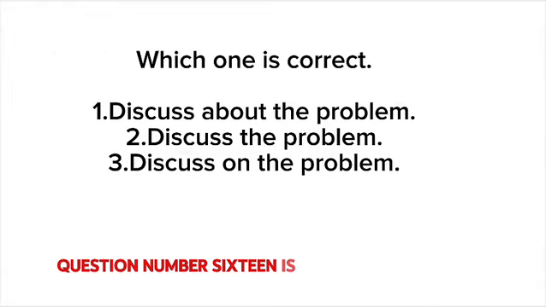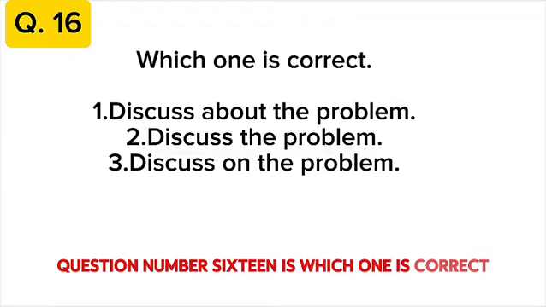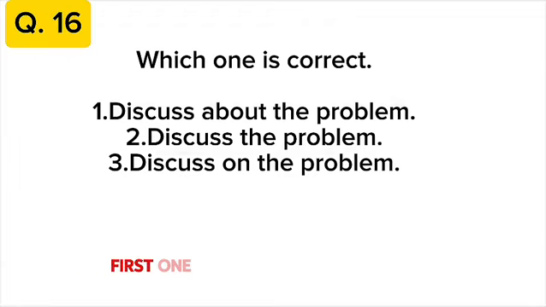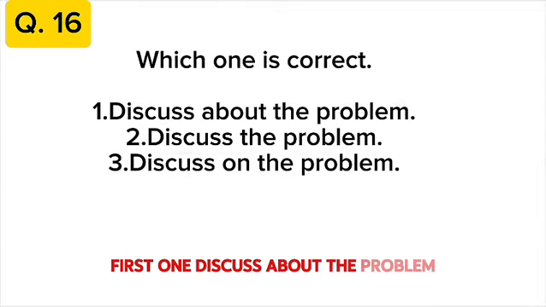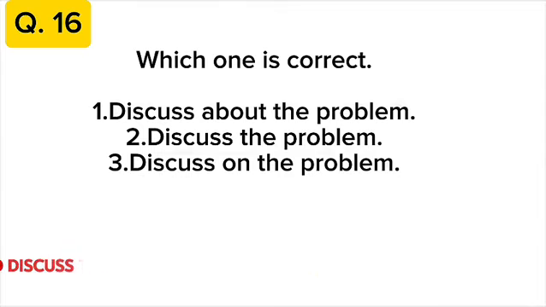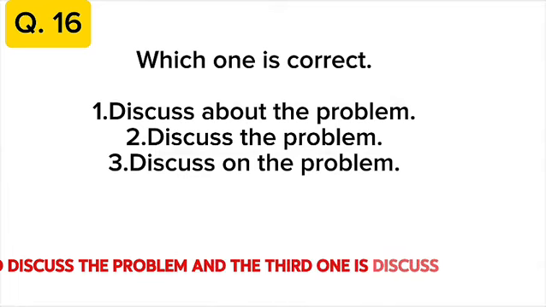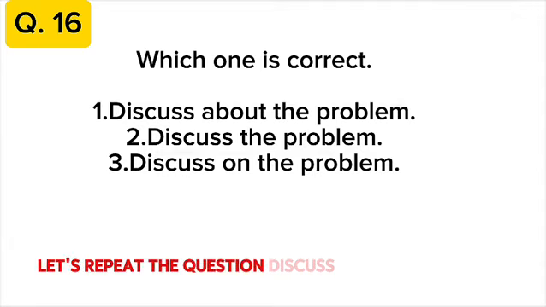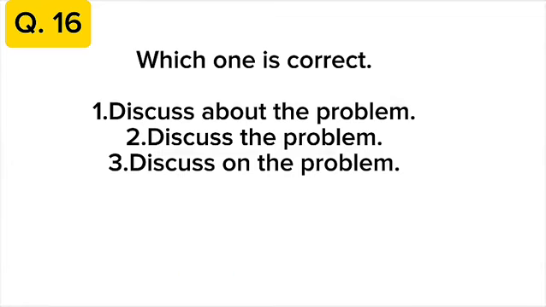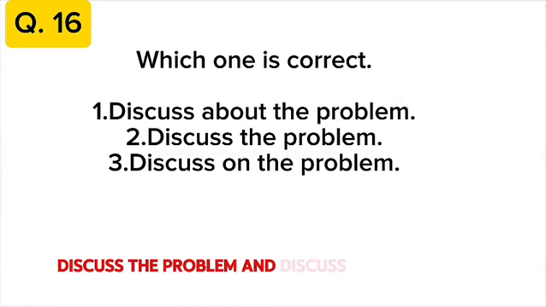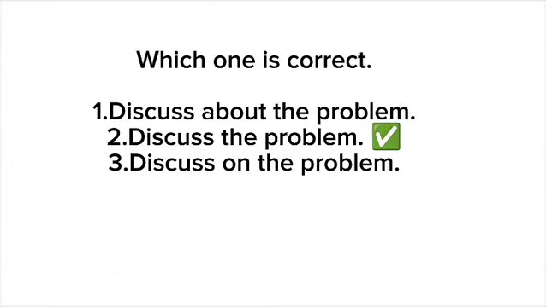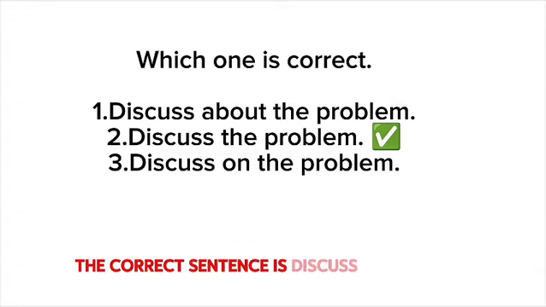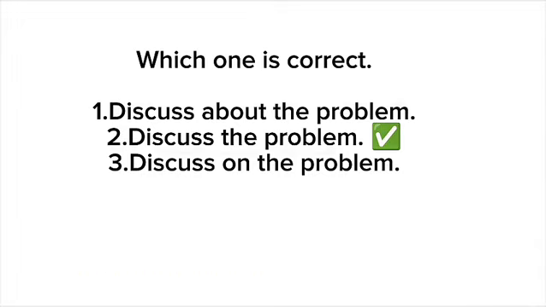Question number 16 is which one is correct? First one, discuss about the problem. 2, discuss the problem. And the third one is discuss on the problem. Let's repeat the question. Discuss about the problem, discuss the problem, and discuss on the problem. The correct sentence is discuss the problem